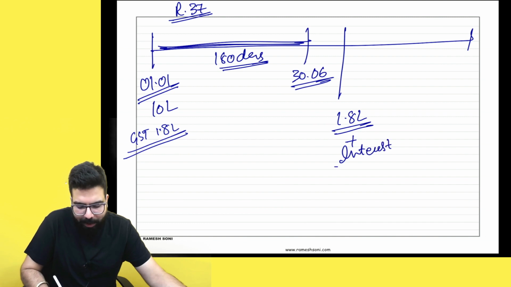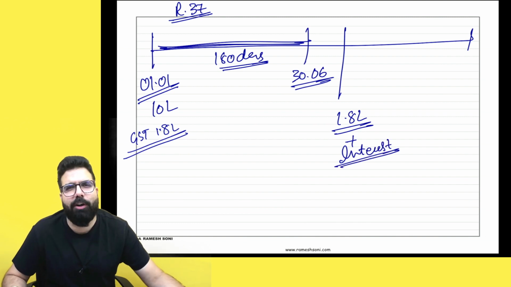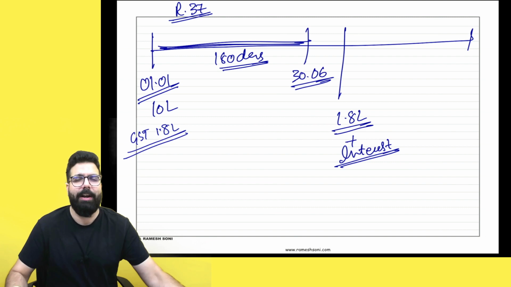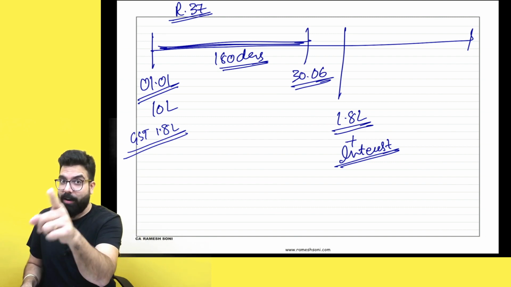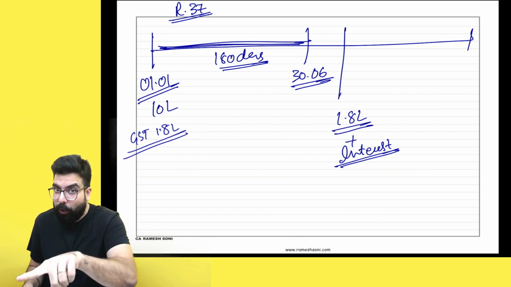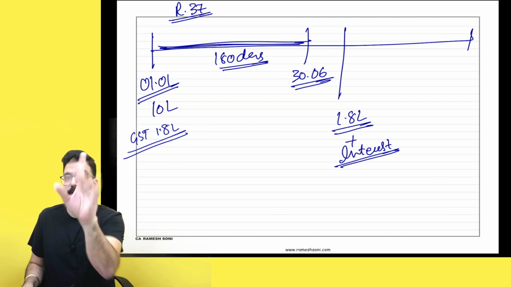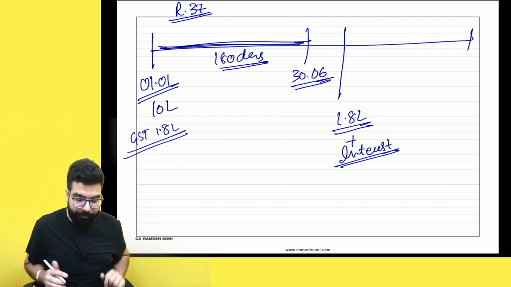And interest was always under section number 50, that is, from the date of utilization till the date of reversal, you have to pay interest. Remember, interest under section number 50 says what? From the date of utilization till the date of reversal, you have to pay interest, only if you have utilized. Okay? Done.